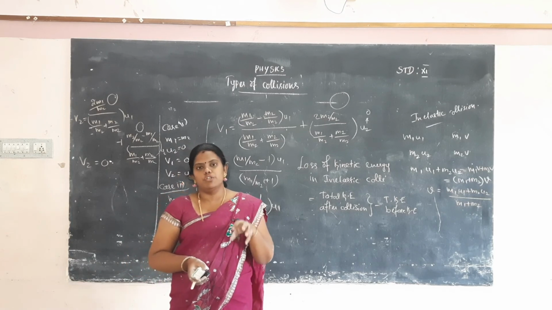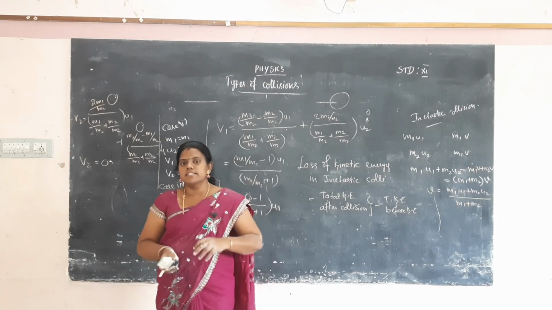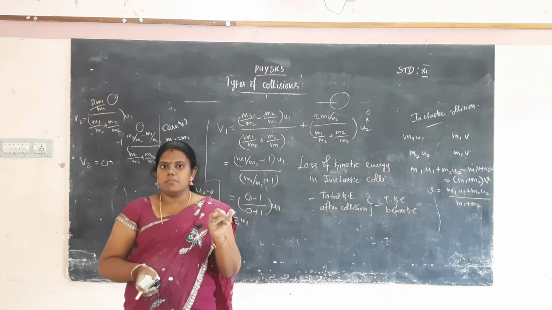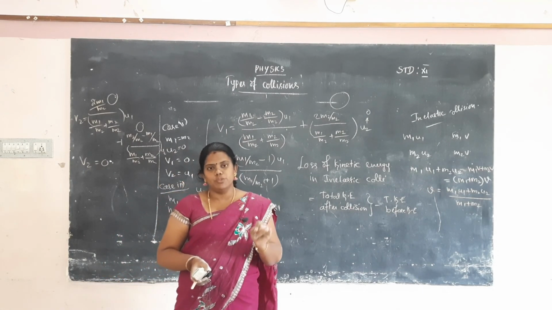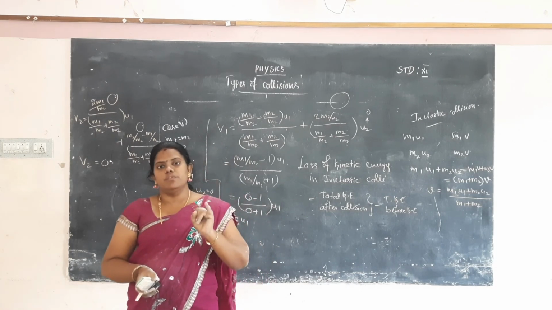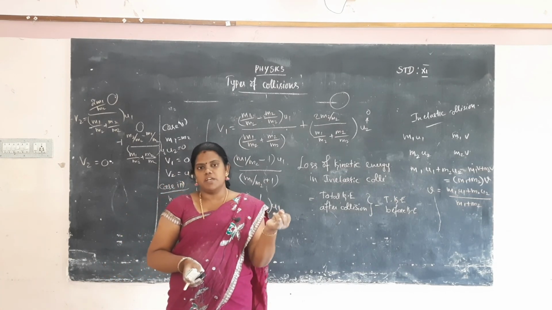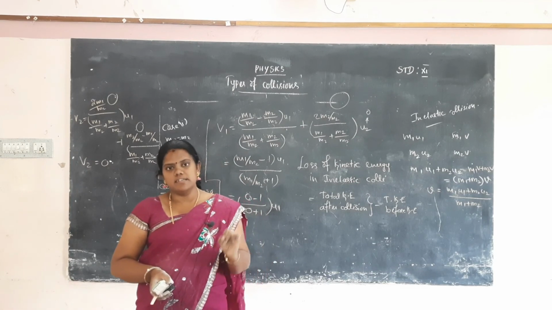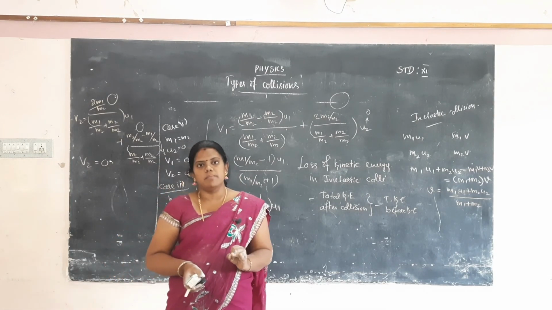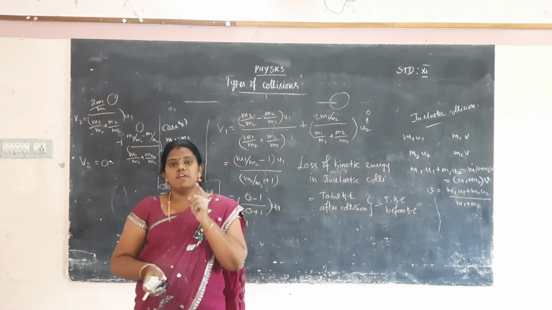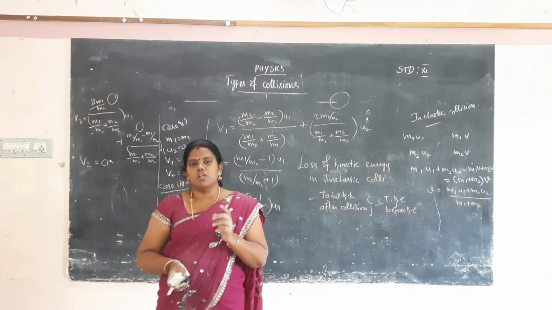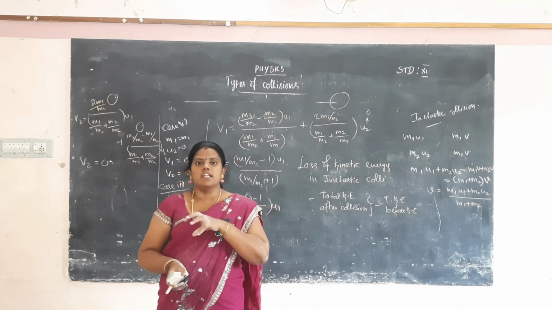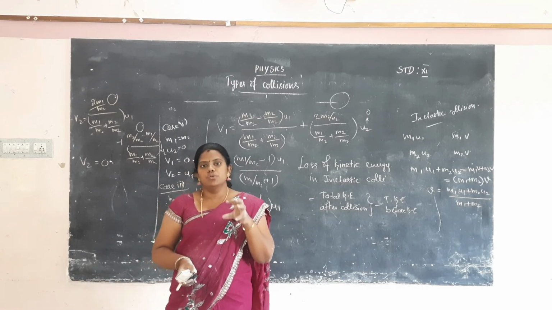For the v1 and v2 equations, we take four cases. First case: the mass of the first body is equal to the mass of the second body, m1 equals m2. That way we easily calculate the velocity of the first particle and the velocity of the second particle. Second case: the mass of the first particle equals the mass of the second particle, and the initial velocity of the second particle is 0, because the second particle is not moving, it is at rest. The first particle strikes the second body. So u2 is taken as 0.